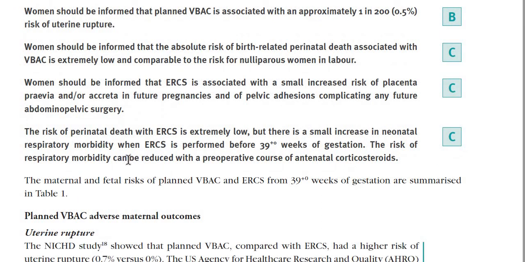Okay, and if we are doing an elective repeat cesarean section, there is a slightly increased risk of having placenta previa or accreta in a future pregnancy, which can complicate abdominopelvic surgery in future. We need to tell them that the next time the surgery can be very complicated. We also have to tell them that in cesarean section there is a slightly increased risk of respiratory morbidity when we do it before 39 completed weeks of pregnancy. The risk of respiratory morbidity can be reduced with a pre-operative course of antenatal corticosteroids.